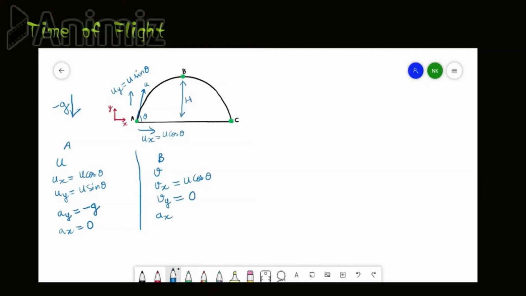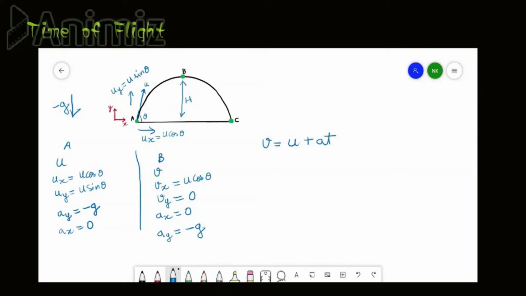Similarly, ax, there is no acceleration in the x direction at point B also, and ay is minus g, the same as at point A. So since it's a case of uniform acceleration, that is minus g, we can safely use Galileo's equation of motion, v equals u plus at.